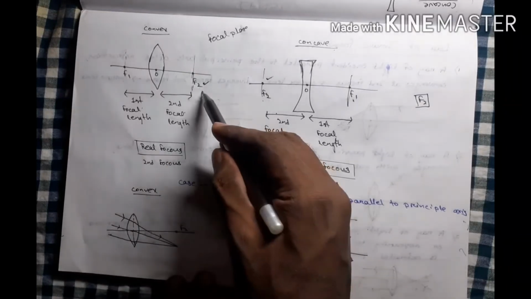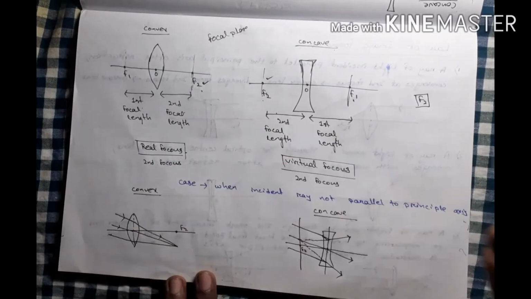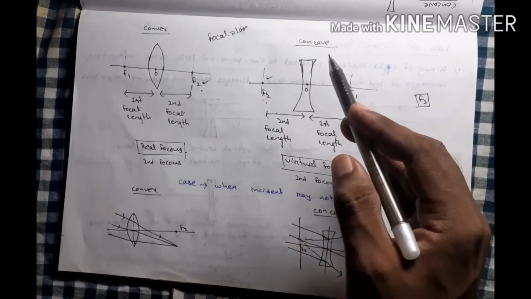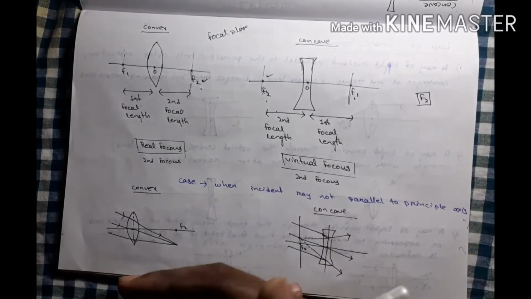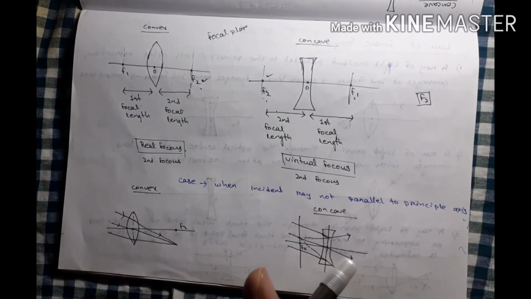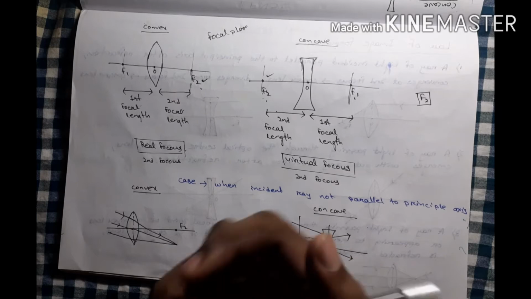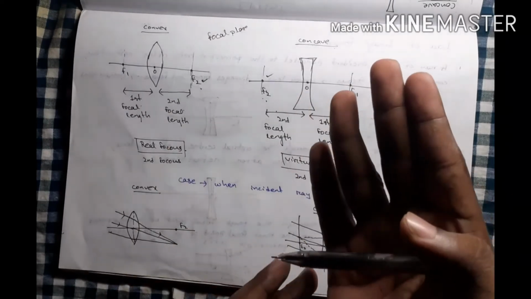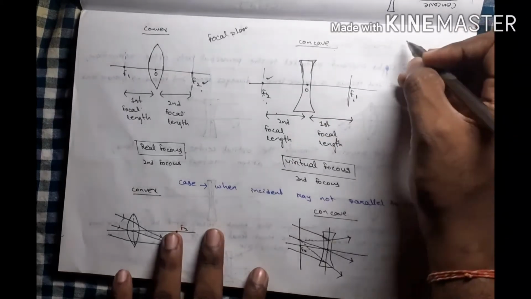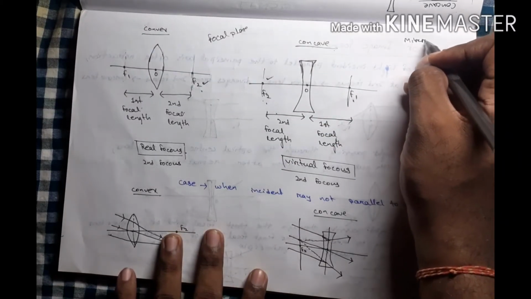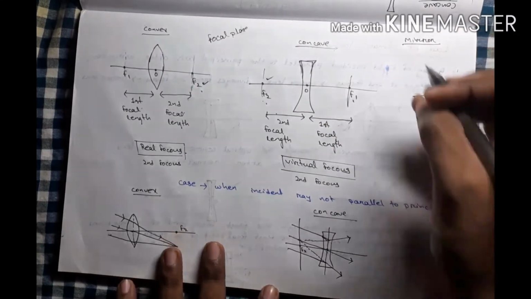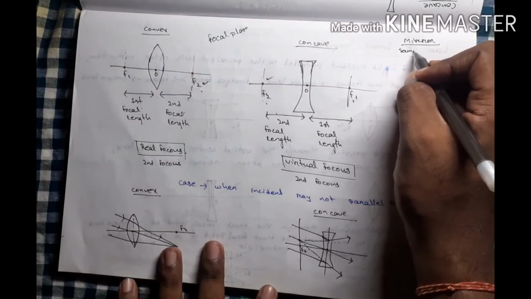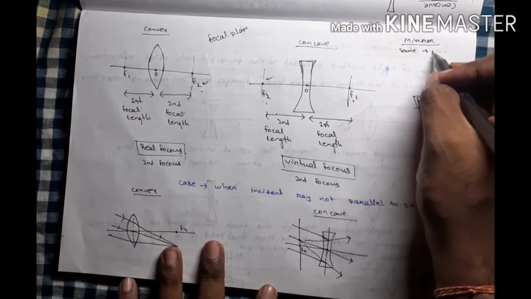So this f2 is a real focus and this f2 is a virtual focus. In the plane mirror, we studied what a real image and a virtual image are. If on the same side, then it is real. If on the other side, then it is virtual. For mirrors, I will describe it again: if the object and image are on the same side, then it is real.